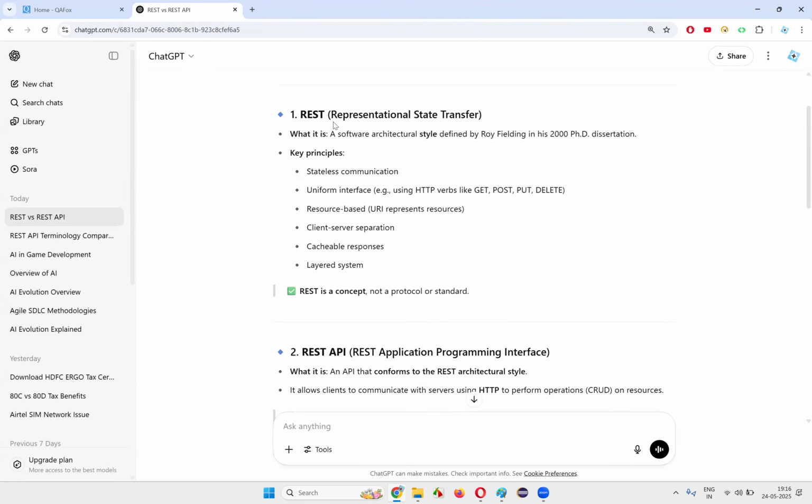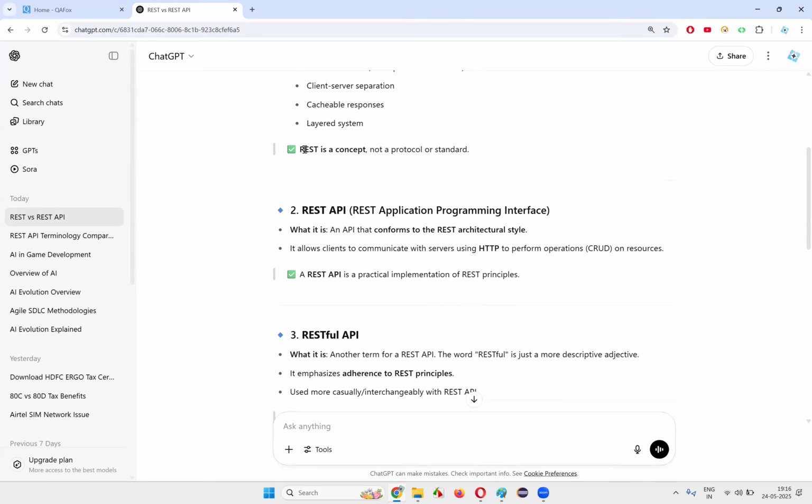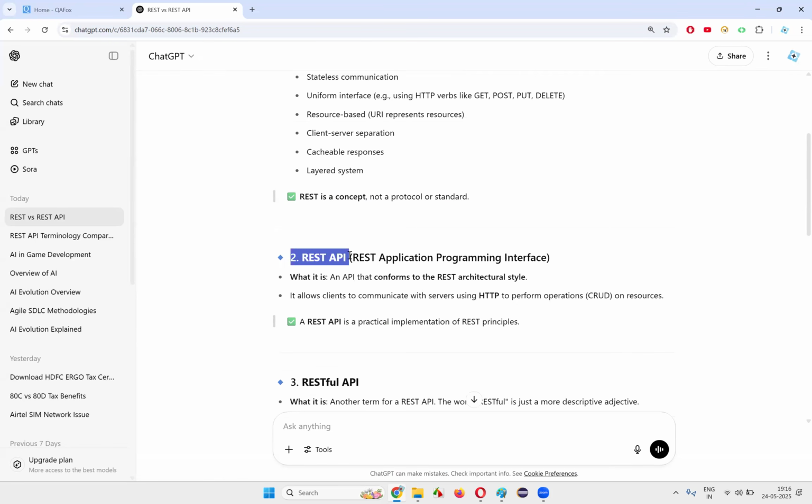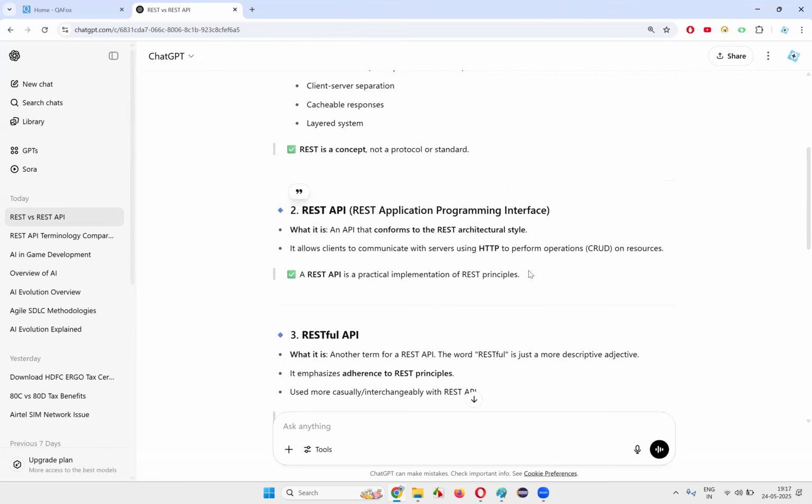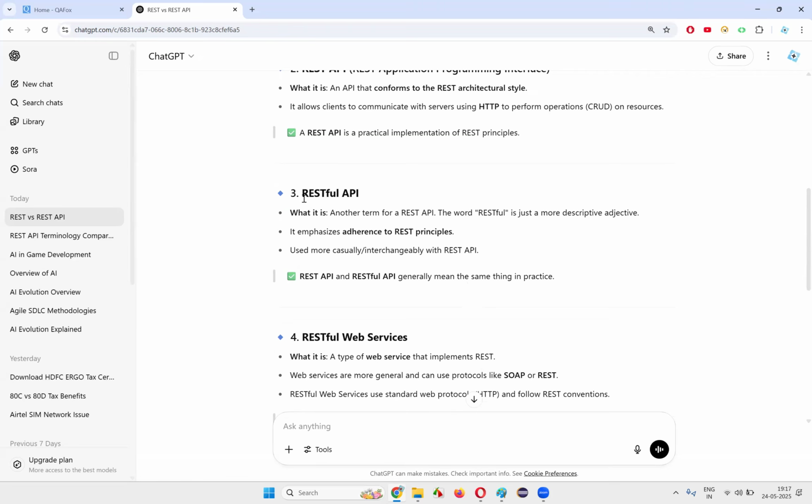First of all, REST, representational state transfer. It is a software architectural style. It's a concept, not a protocol or standard. It's an architectural style, guys. A REST API conforms to the REST architectural style. APIs that are built with the help of the REST architectural style are called REST APIs. Simple words. Then RESTful APIs: another term for REST API, guys. People generally call REST APIs also RESTful APIs at a high level.